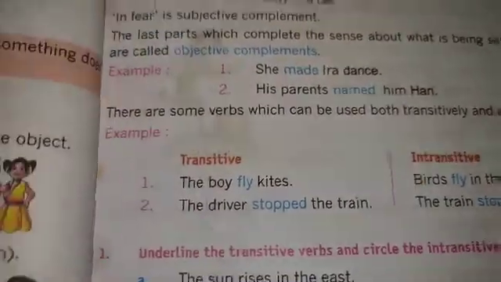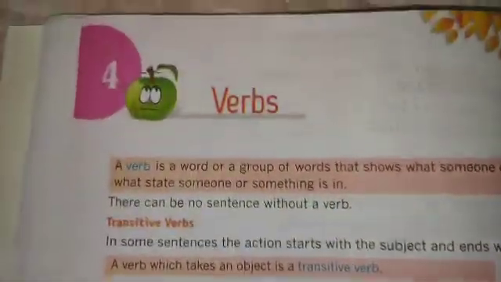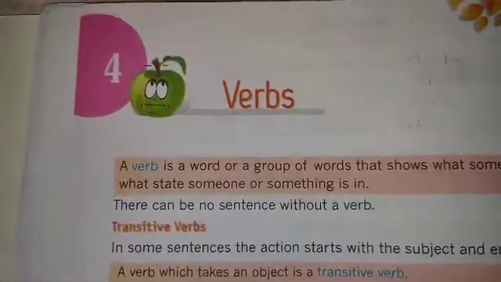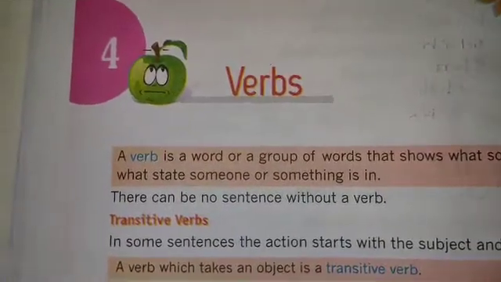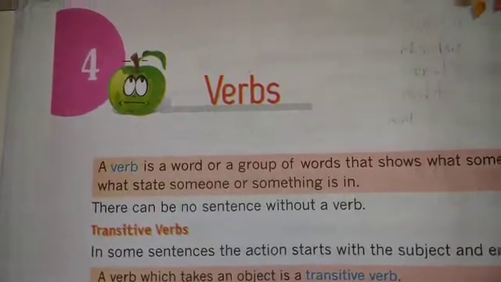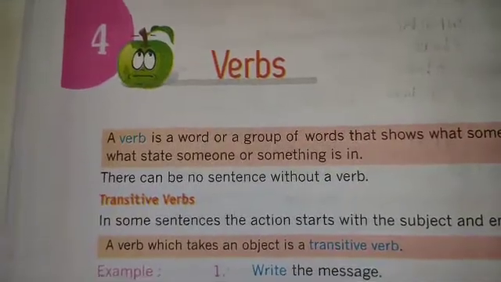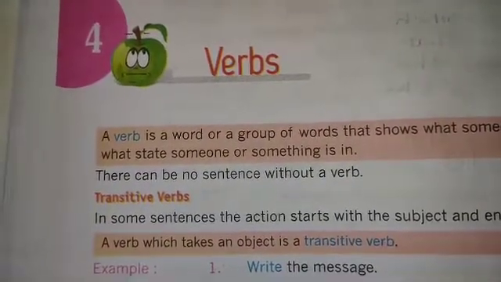So that was about this. Next we have the exercise. This was about the chapter on verbs. If you go through it once, it's easy to understand. I request you to go through the chapter two or three times to understand it better.